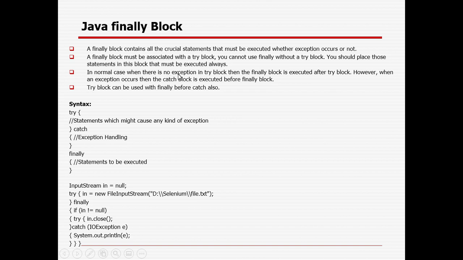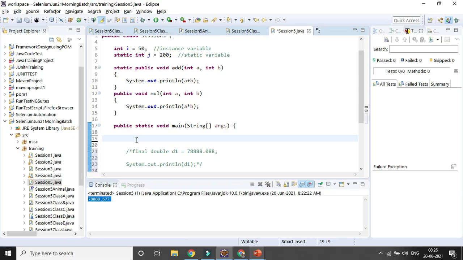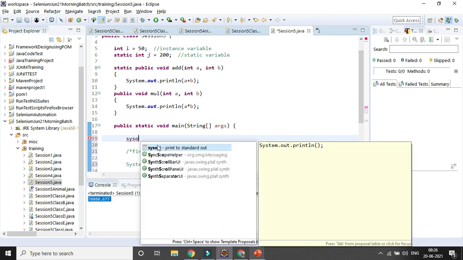In normal cases where there is no exception and we are using a try catch block, your catch block will be completely ignored. But if you still want to execute a block at least one time, you need to use the finally block, so that whether an exception occurs or not, it will be executed one time, right? A try block can be used with finally, even before a catch. So that is the syntax. I will show you how you can use try, catch and finally blocks. In the last session I already showed you an example of how to handle exceptions. Again I am reiterating.